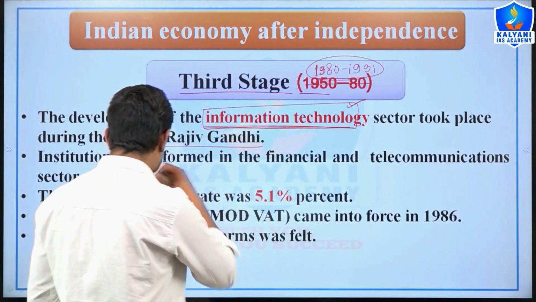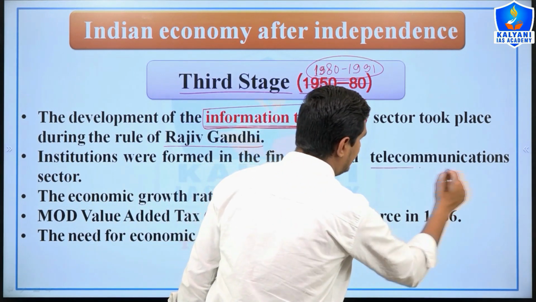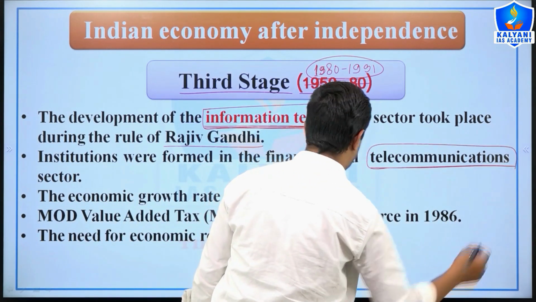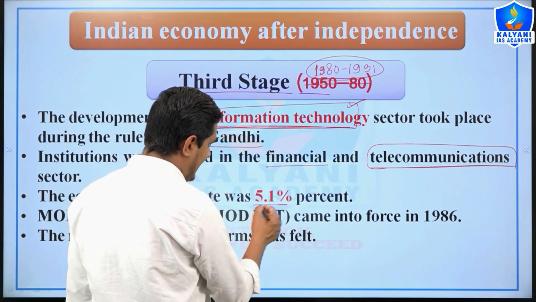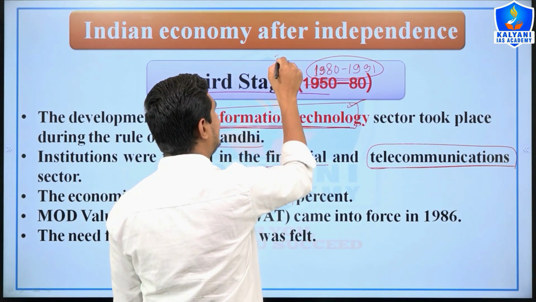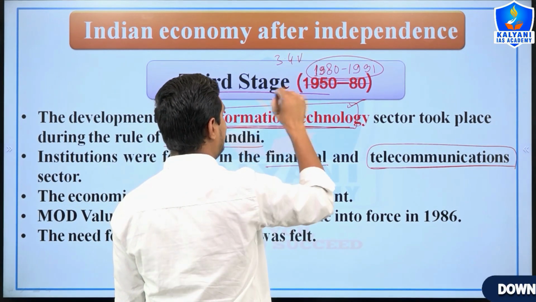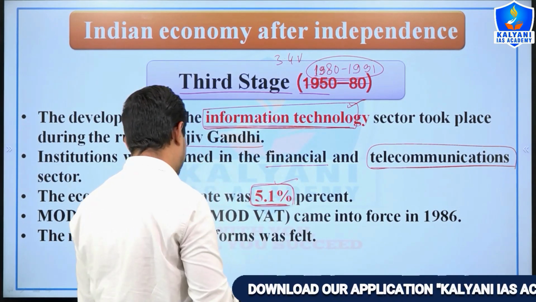Also in this time many financial and telecommunication institutions were established. The growth rate was 5.1%, right? Before 1980 it was 3.4%, and after 1980 it was 5.1%.